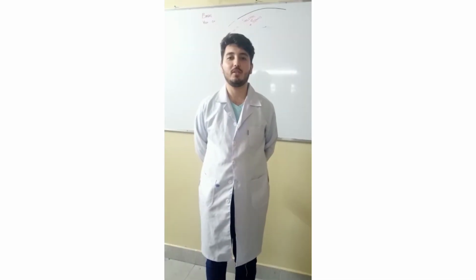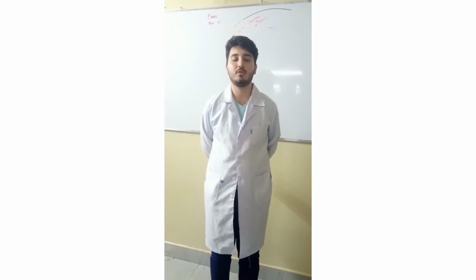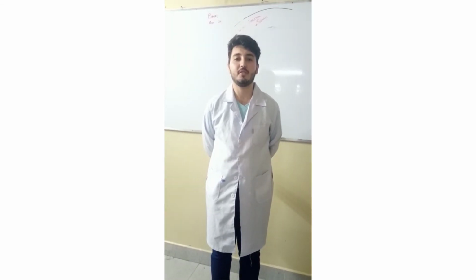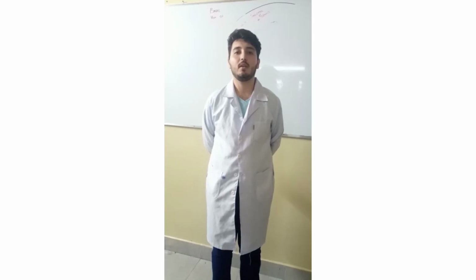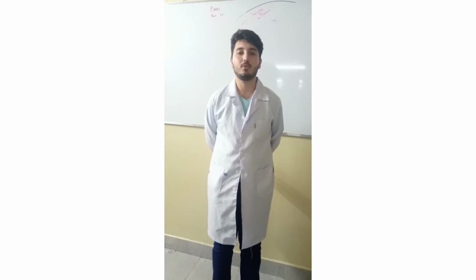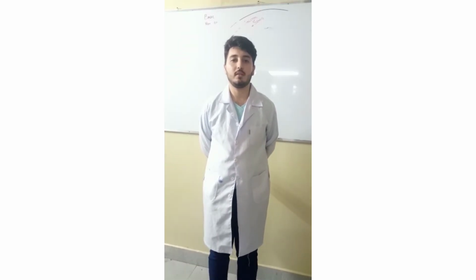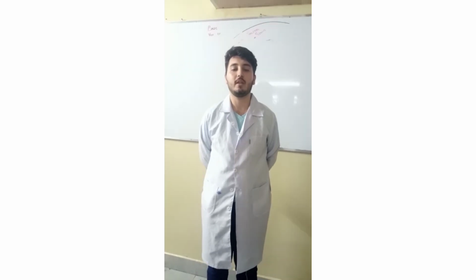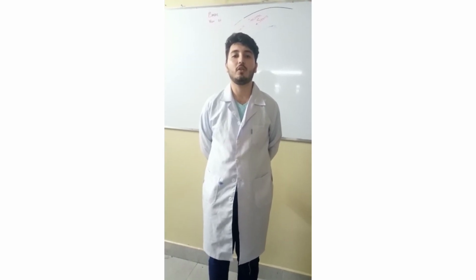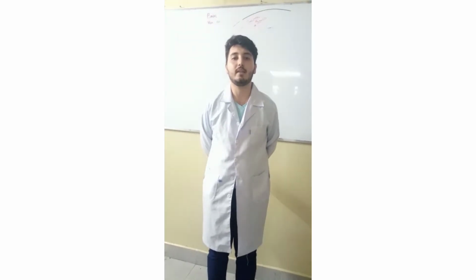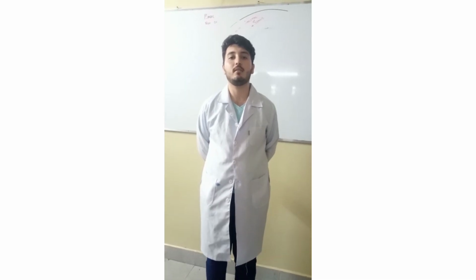Today my topic is the extorsion and intorsion of the eye. So let's talk about extorsion. During extorsion, the eyeball is rotated in such a way that the cornea turns upwards and outwards, due to the contraction of the inferior oblique. Intorsion: during intorsion, the eyeball is rotated so that the cornea turns downward and inward, due to the contraction of the superior oblique and rectus muscle.